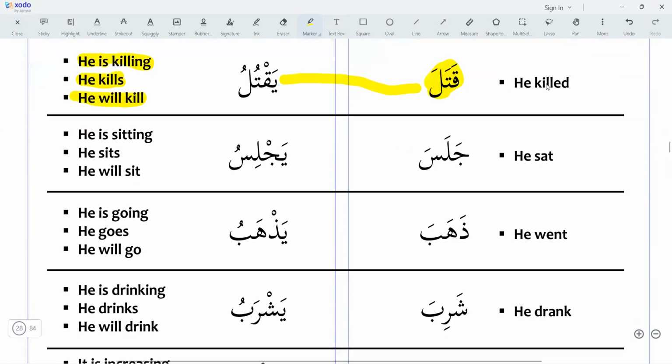And the second example is jalasa. Jalasa, he sat, which is past tense. Yajlisu. Here you can say yaqtulu. So this second radical is taking fatha or dhamma. In qatala, yaqtulu, the second radical is taking dhamma. And in jalasa, yajlisu, the second radical is taking kasra. You will learn about this on the next page, inshallah.